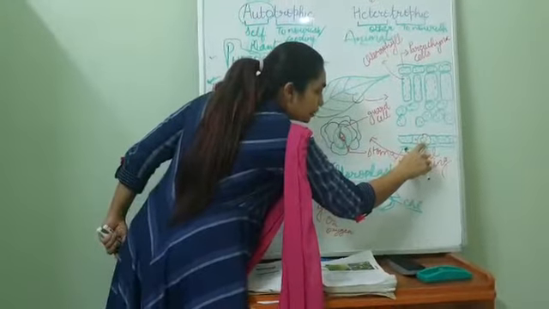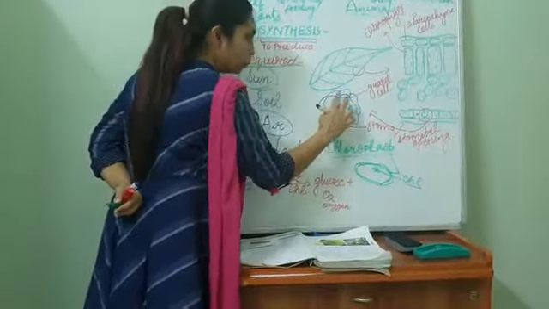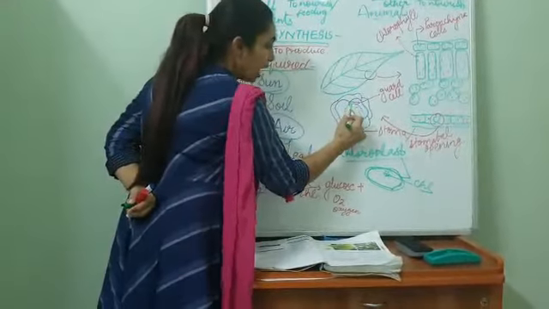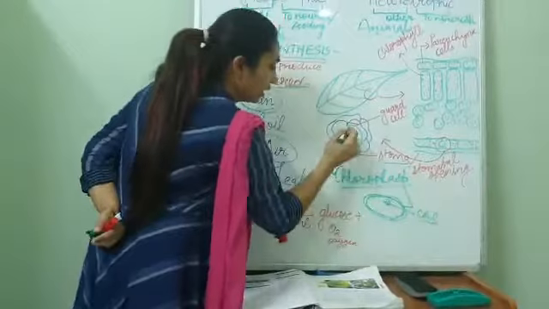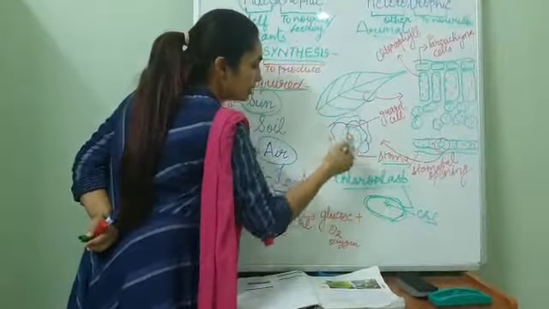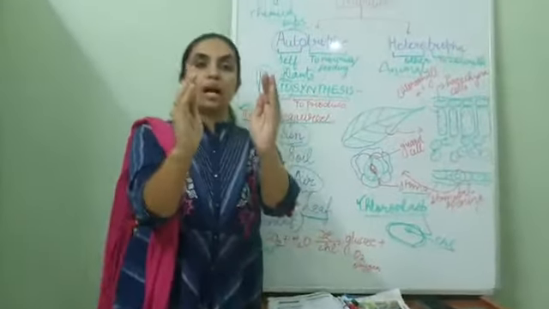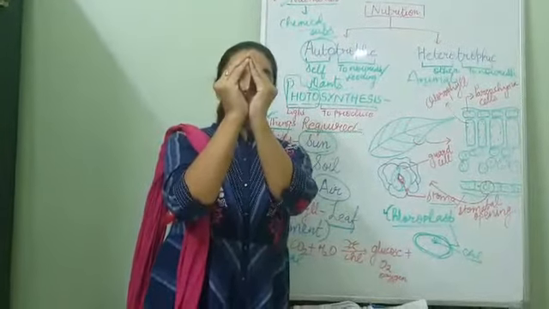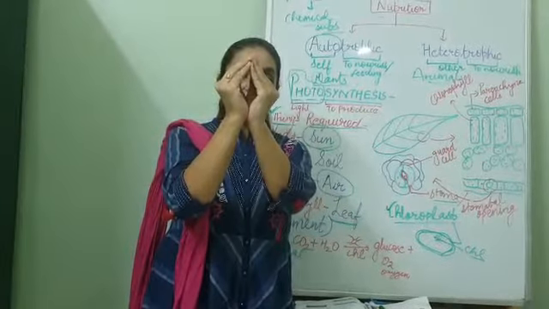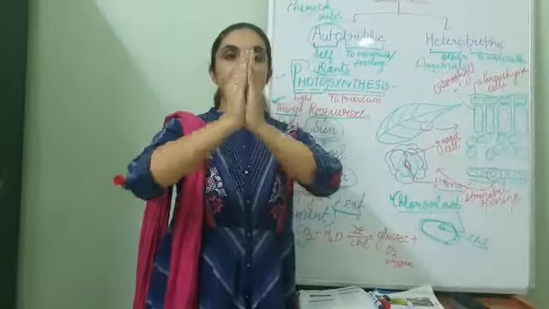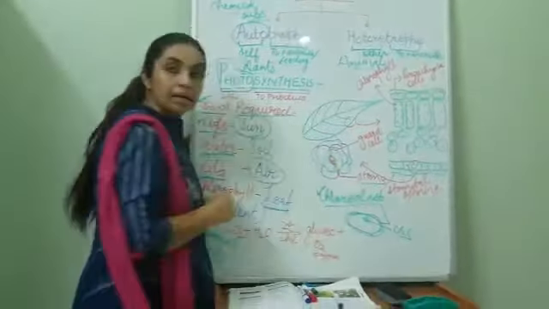See this portion. Now I have enlarged this portion here. Stomata is basically made up of two guard cells. Two guard cells are guarding an opening which is known as stoma or stomatal opening, and they are surrounded by some more cells which are known as accessory cells. Now just see my hand. These two are guard cells. Okay, the guard cells contain the stoma or the opening. This is the position when the stomata are open, and this is the position when they are closed. Open, closed, open, closed.